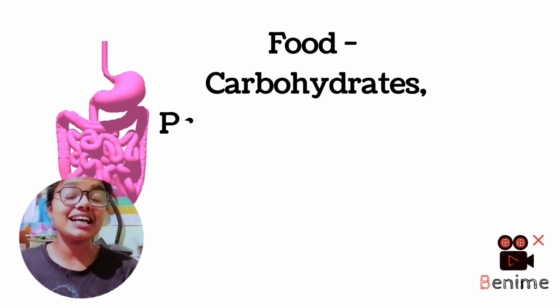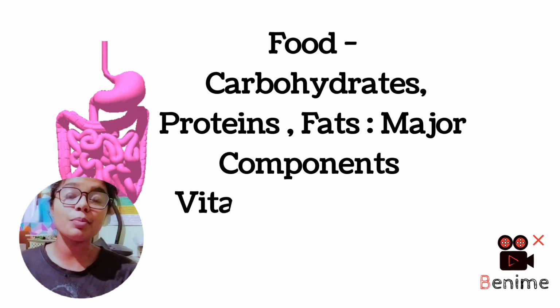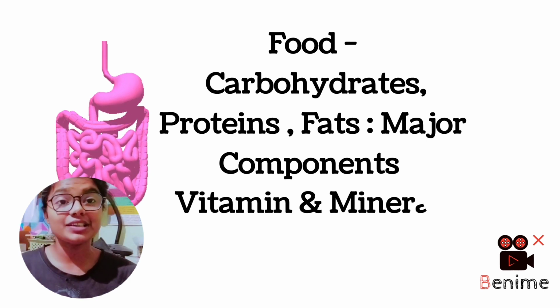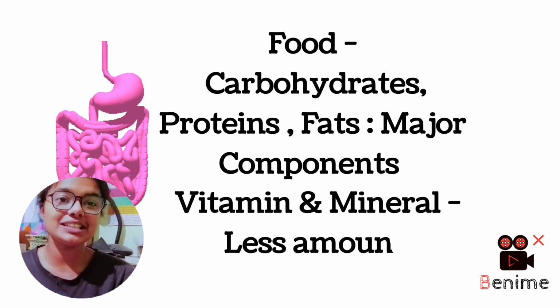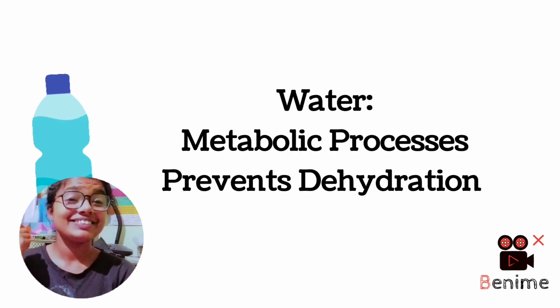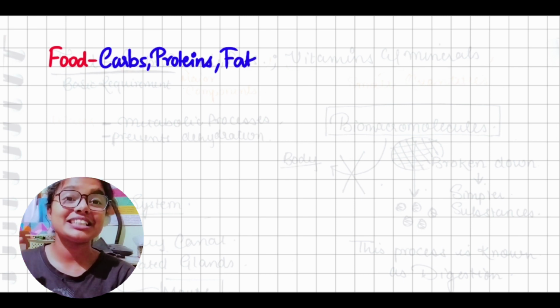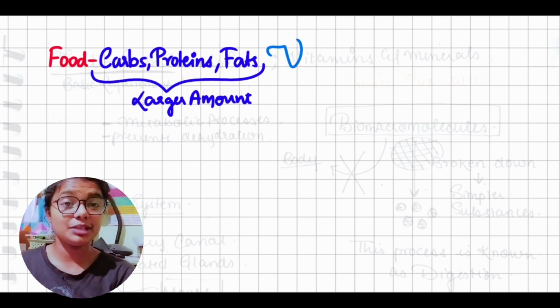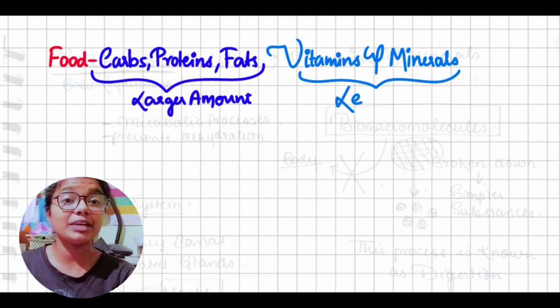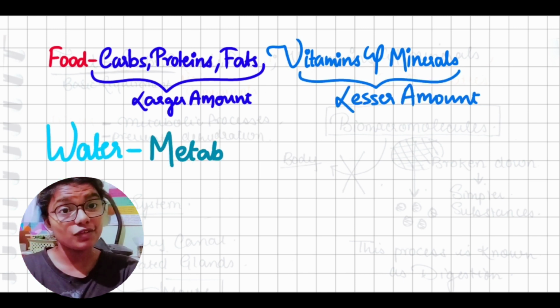These three are needed in our body in macro amounts, while vitamins and minerals are needed in a much lesser amount than the carbohydrates, fats and proteins. Water also provides for the basic metabolic functions inside our body, and it also prevents the body from dehydration.